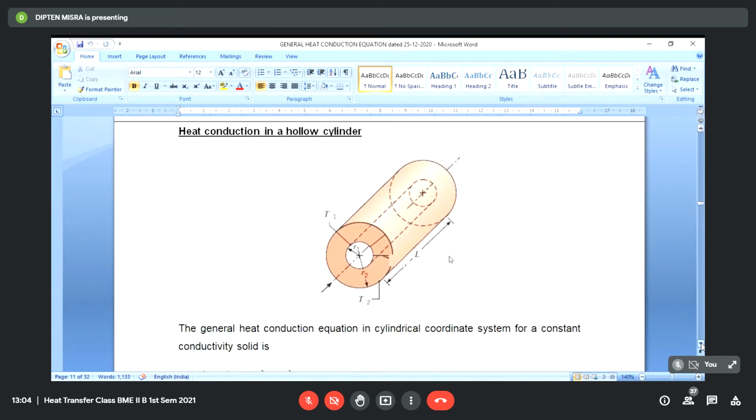I'm going to start a new thing there, that is heat conduction through a cylindrical body.